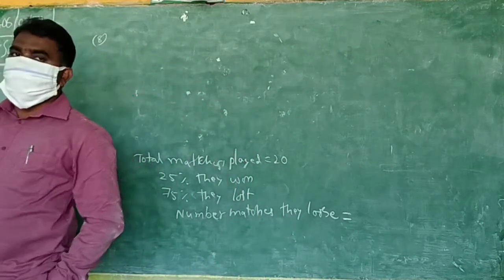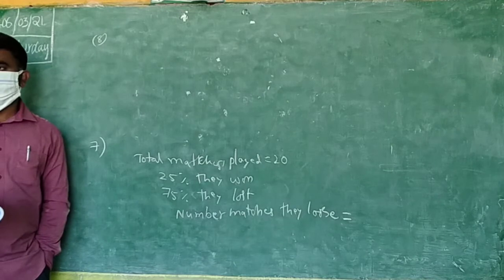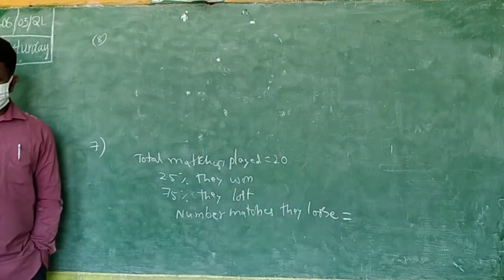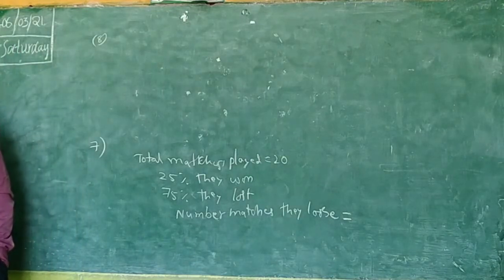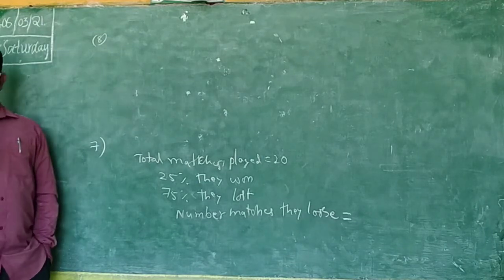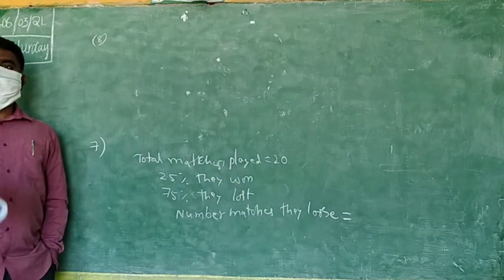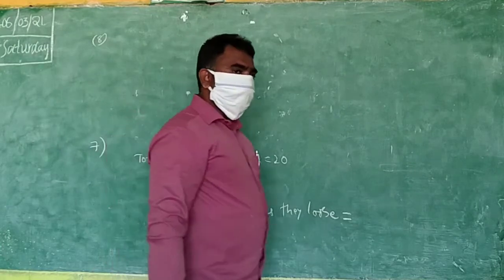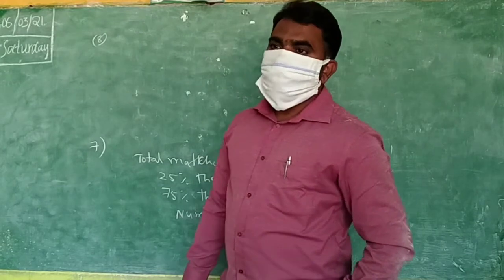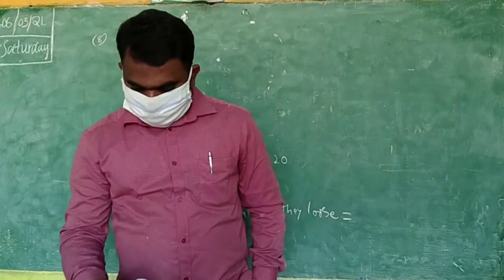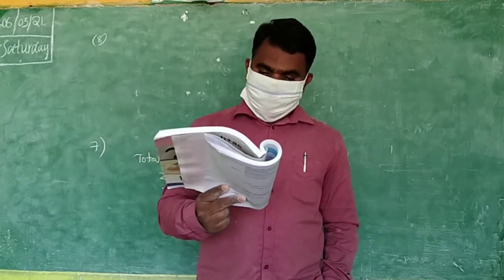In every gram of gold, every means 1. In 1 gram of gold, a goldsmith mixes 0.25 grams of silver and 0.05 grams of copper. What is the percentage of gold, silver and copper in every gram of gold? You understand this question? In 1 gram of gold, 0.25 gram of silver and 0.05 gram of copper are mixed.